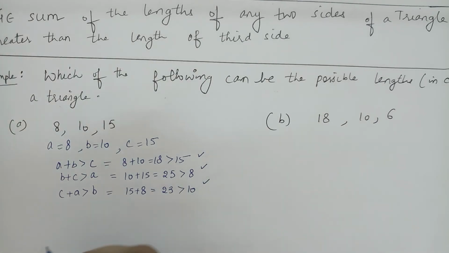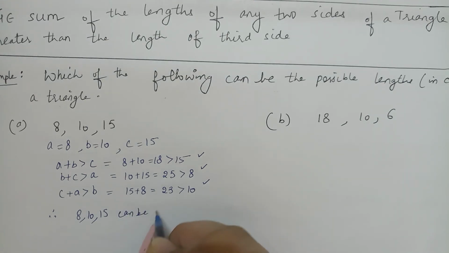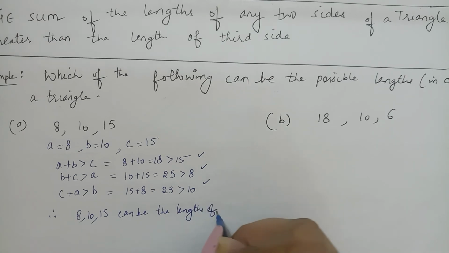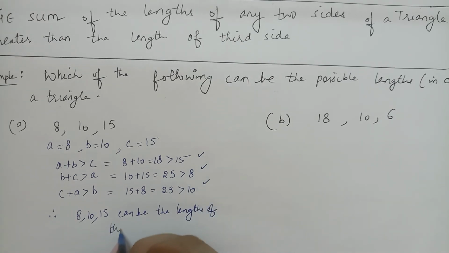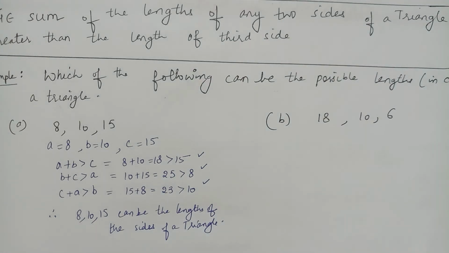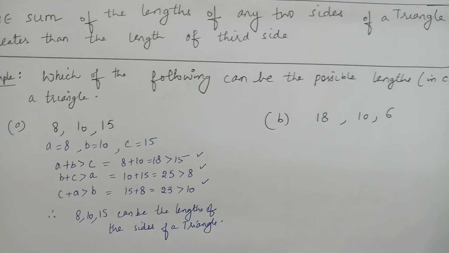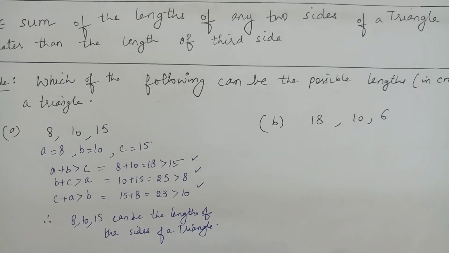Therefore, 8, 10, 15 can be the lengths of the sides of a triangle. As the three conditions are fulfilled, hence it is okay for the formation of a triangle.